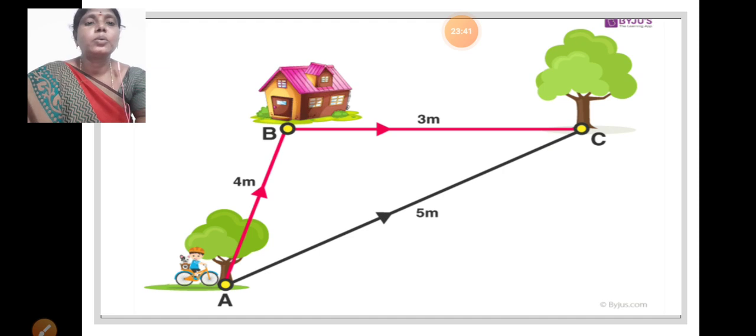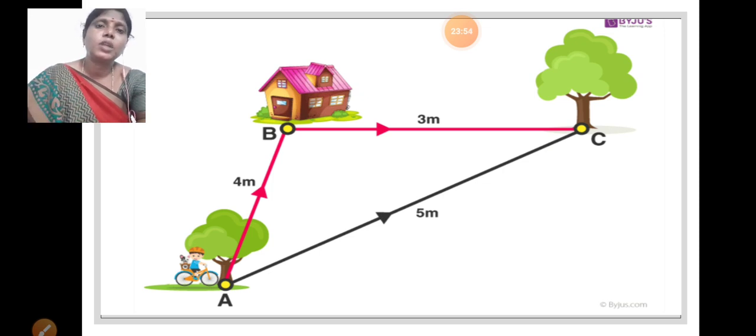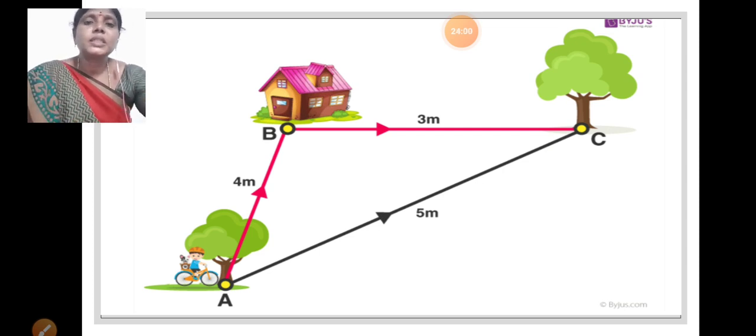Okay, now we can learn about distance. In your textbook, distance is given in one of the pictures. There are two houses and traveling roads.